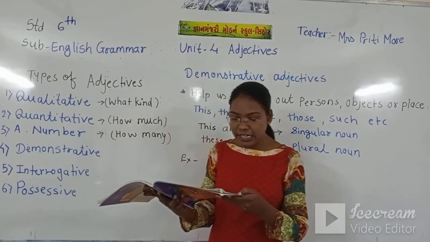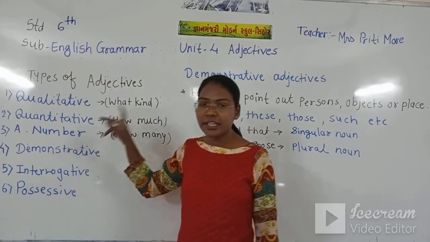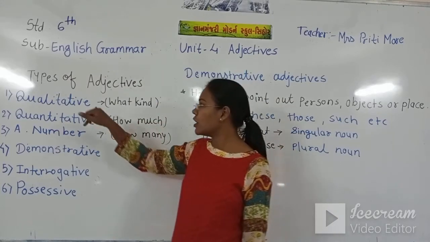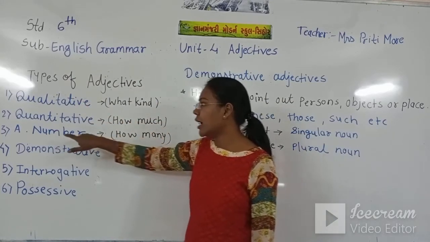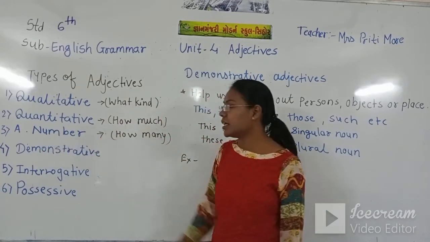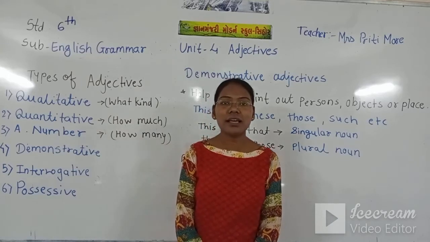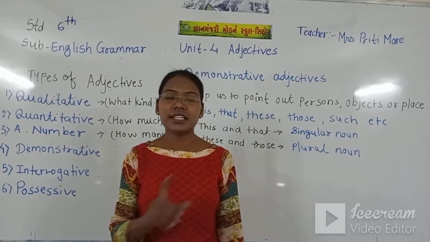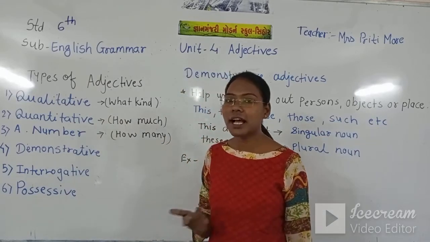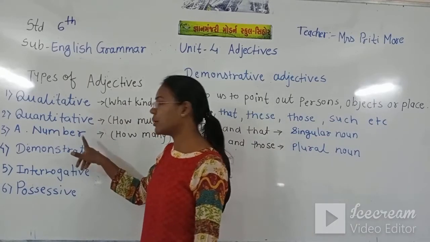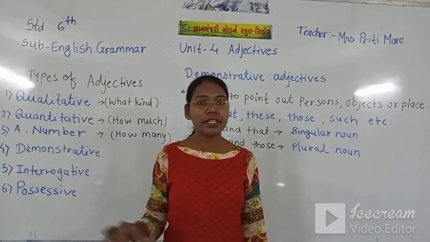We have also seen the adjective of number. In the last period, we covered qualitative adjective, quantitative adjective, and adjective of number. In the sentence "How many students are there in the class?" we get the answer in an adjective of number: there are 5 students, 10 students, 20, 25.